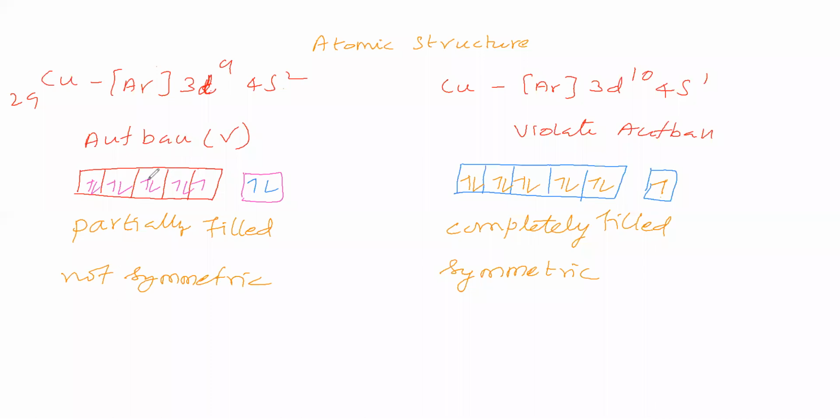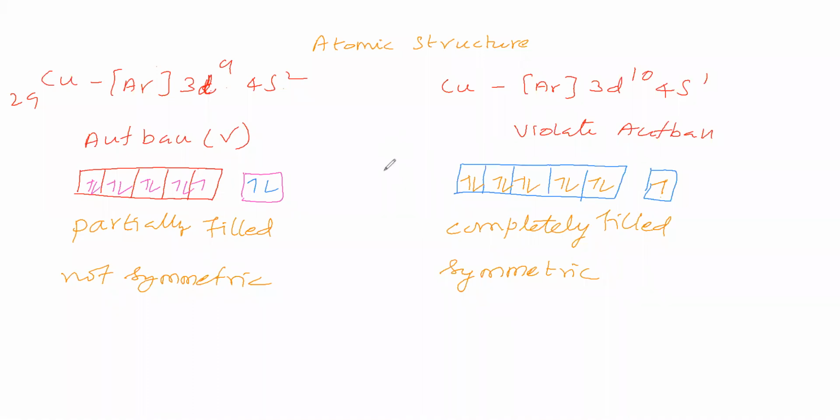It is not symmetric in the sense that for this configuration stability is low. It is symmetric in the sense that for this configuration stability is high. So this electronic configuration has higher stability when compared to this one. 3d9 4s2 configuration is having lesser stability, 3d10 4s1 configuration is having higher stability. So based on this symmetry we said.